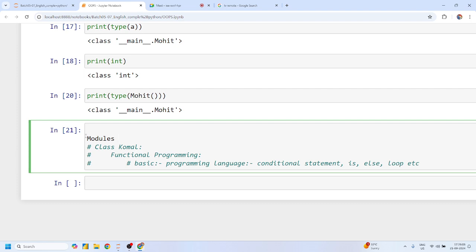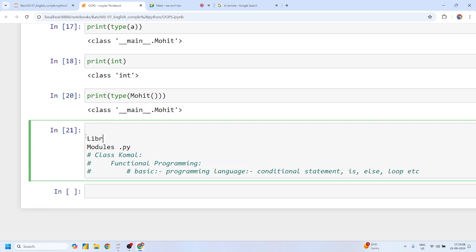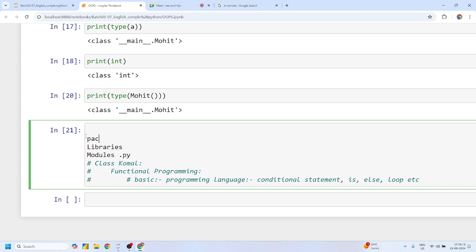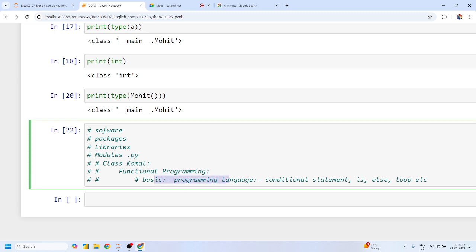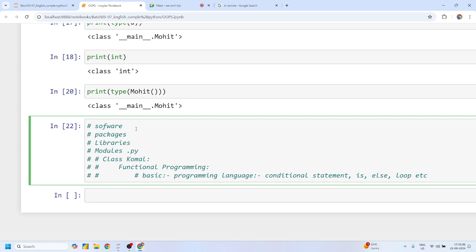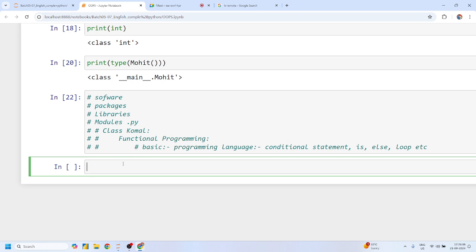Okay, Mohit? Yes, sir. Because modules is your .py file and all these modules come under libraries. All these libraries come under a complete package and all these packages come under this particular software. If any such file is missing, unfortunately or fortunately, the software is going to crash. Yes or no? Yes, sir. So you have to start from here and your main final goal is to look for that, right? Pradeep sir, any doubt related to this concept? No, sir.